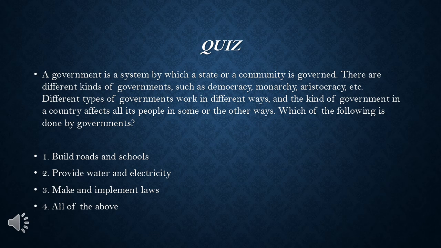Which of the following is done by governments? Number 1, build roads and schools. Number 2, provide water and electricity. Number 3, make and implement laws. Number 4, all of the above.